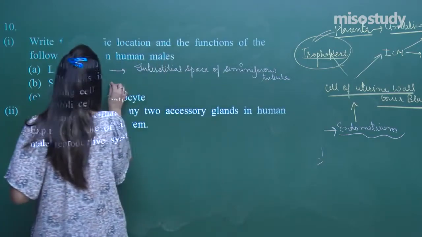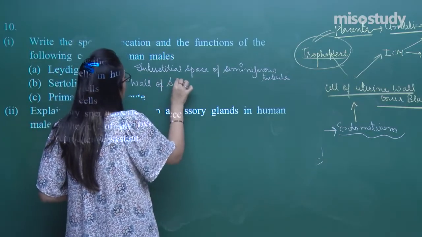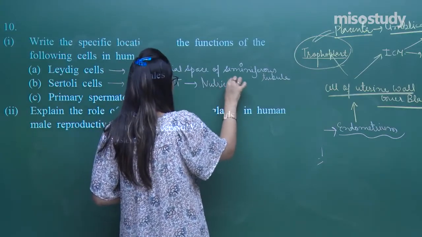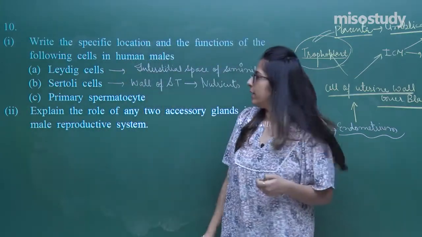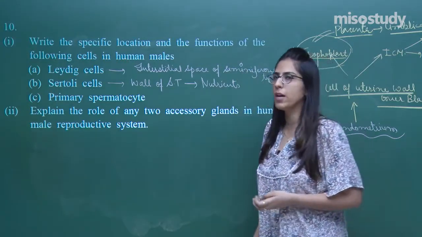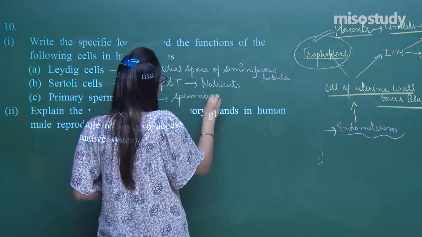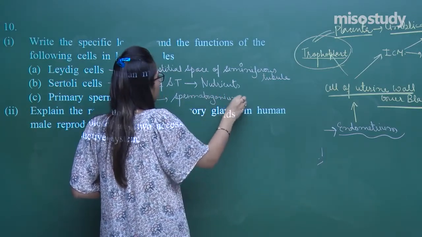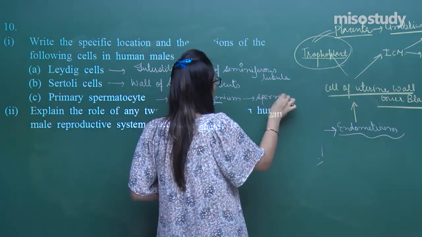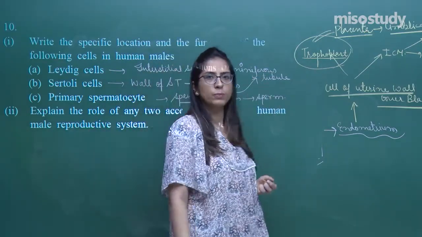Next we have the Sertoli cells. Sertoli cells are present near the wall of the seminiferous tubule, and they provide nutrients. Next we have the primary spermatocyte, like I have discussed. Primary spermatocytes are those spermatocytes which are developed from spermatogonium, and they help in the formation of sperm. This is the function. Now the question is where it is present? It is also present in the seminiferous tubules, right?